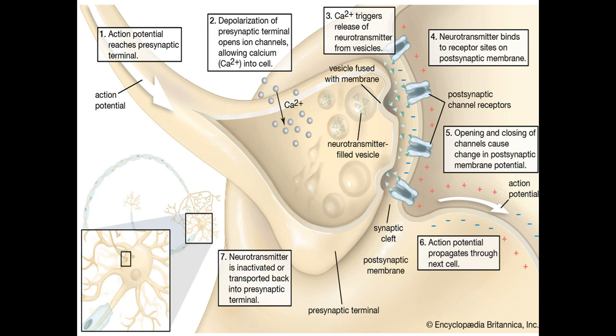So here is how an action potential is generated and a neurotransmitter is released. After that particular neurotransmitter performs its specific role, the neurotransmitter is inactivated or taken back up into the presynaptic terminal. So this is the total scenario.